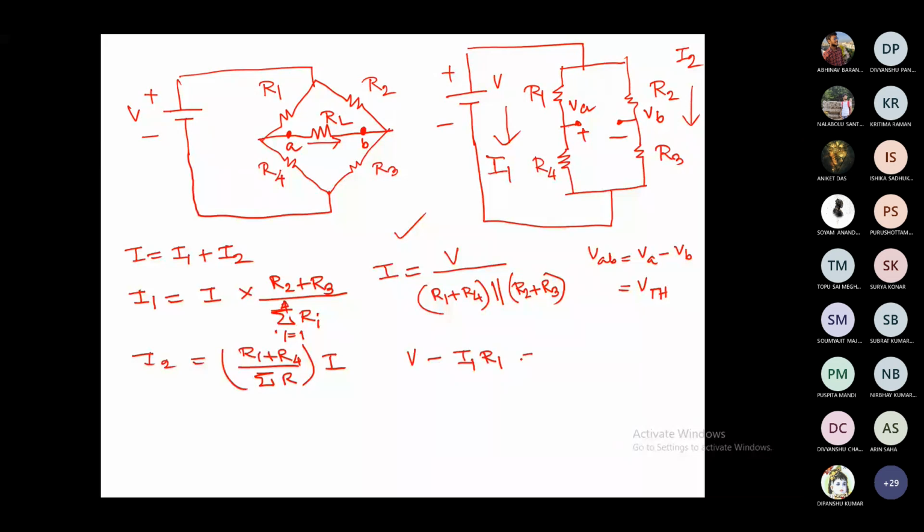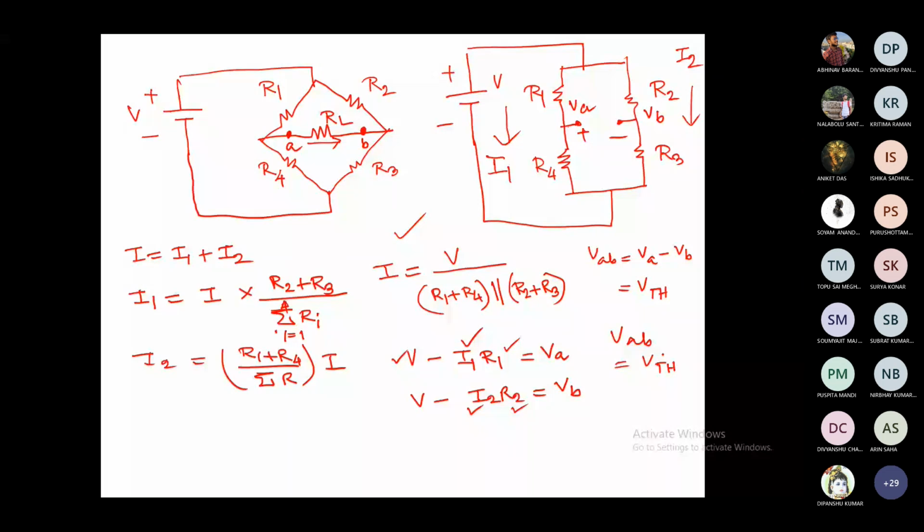This is your VA, V minus I2 into R2. This is your VB. You know what is I1, you know what is I2, you know what is V, and you know what is R1 and R2. So you can find out VA and VB, and VAB is equal to VA minus VB, which is equal to your VTH. So that is your first step. You have solved this. Theoretically, we have found out what is your VTH.